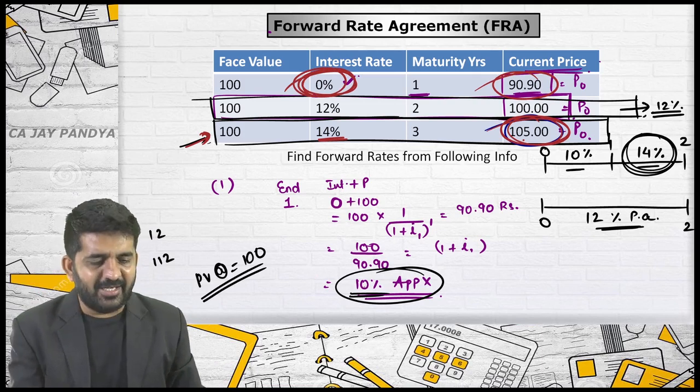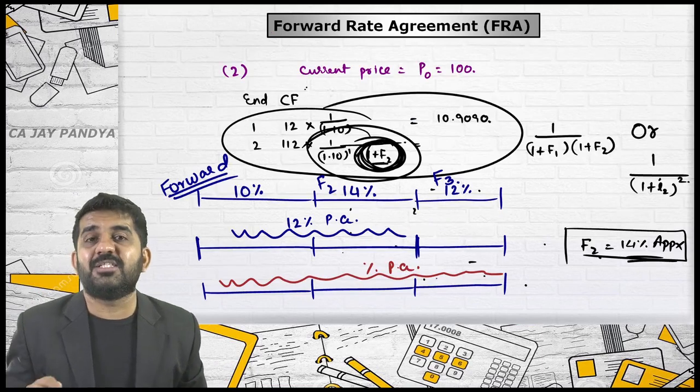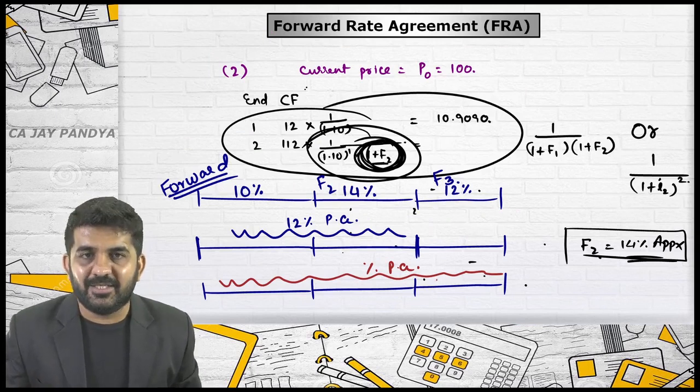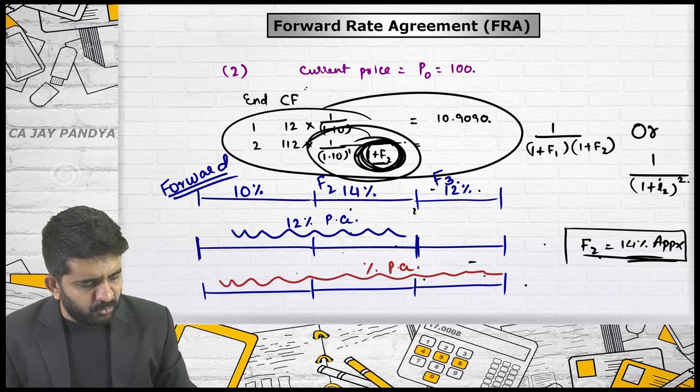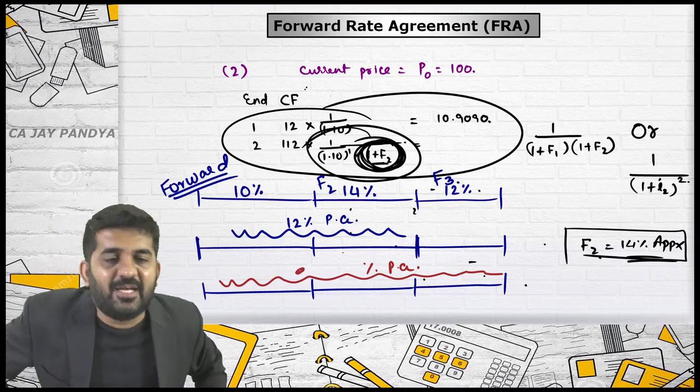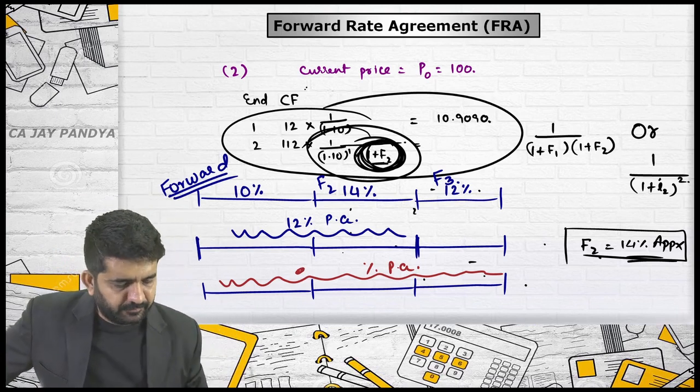105.00, this rate is not found out. This rate is not asked. So we are not finding out this rate. Is it alright? Can anyone help me out to find out this rate? And this is not the forward rate. I am just asking, can anyone help me to find out this rate?